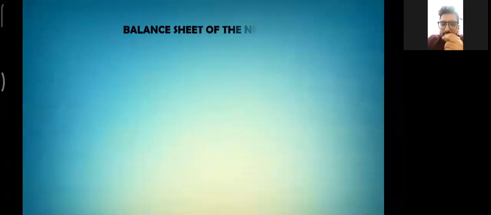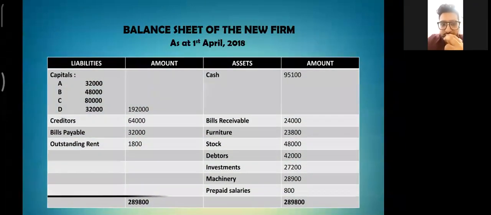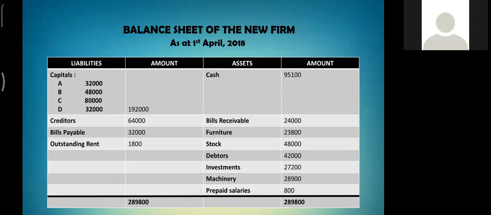Now here is the balance sheet of the new firm. On the liability side, we have the capital accounts of all four partners and the revalued values of creditors, bills payable, and outstanding rent. On the asset side, cash is 95,100 and other assets are at the revalued figures. The total of the balance sheet is 2,89,800. So it was all about the first approach to adjust capital. Now I would like to invite Sankalp for further explanation.